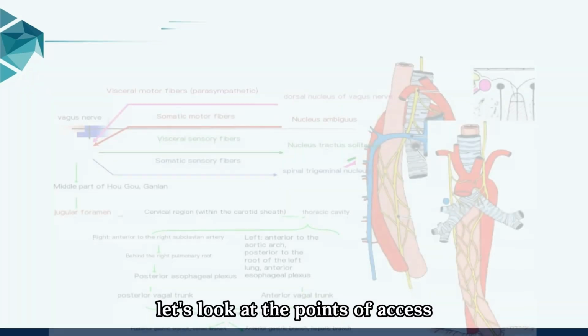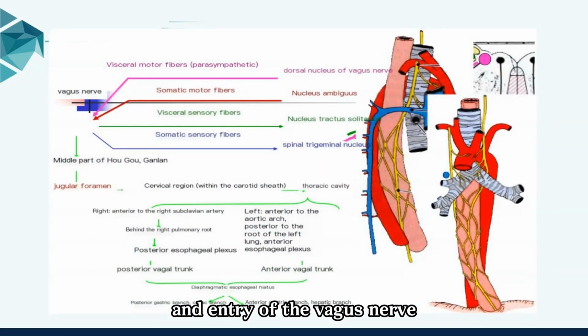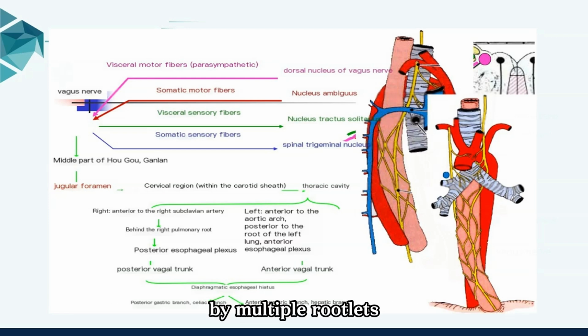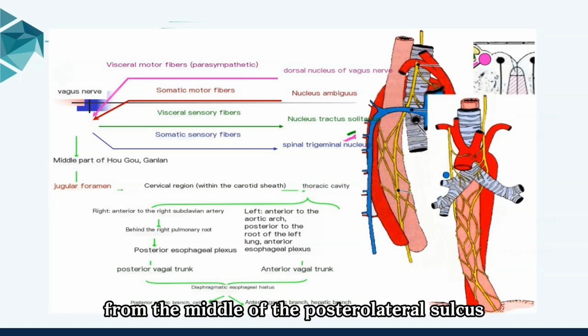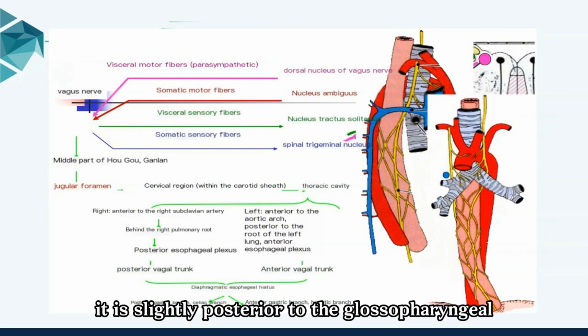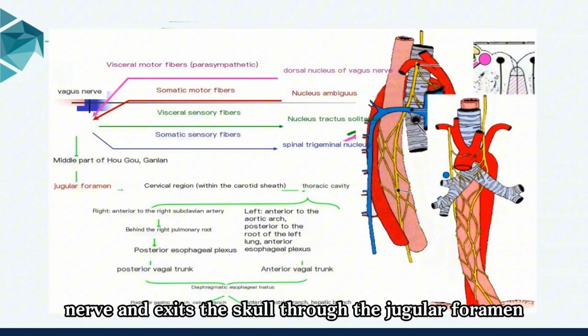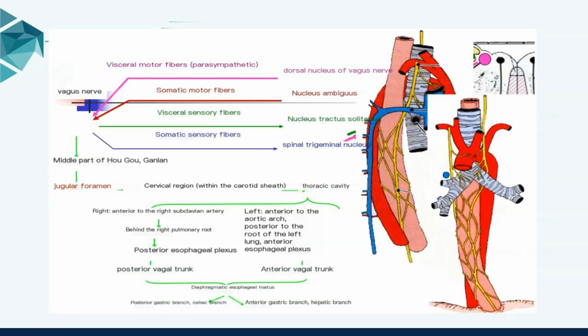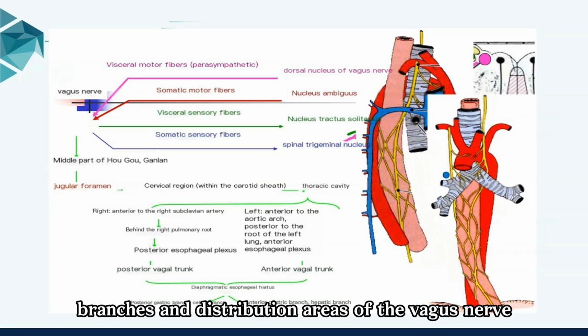Next, let's look at the points of exit and entry of the vagus nerve from the skull. The vagus nerve arises from the medulla oblongata by multiple rootlets from the middle of the posterolateral sulcus. It is slightly posterior to the glossopharyngeal nerve and exits the skull through the jugular foramen. Here, it has enlarged superior and inferior ganglia.